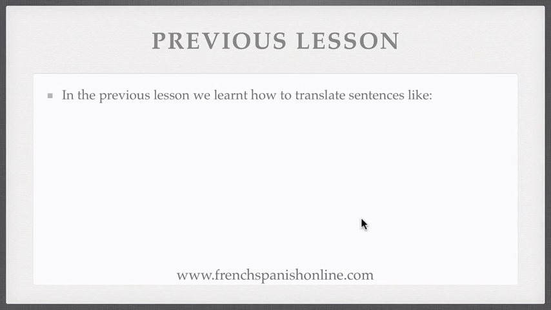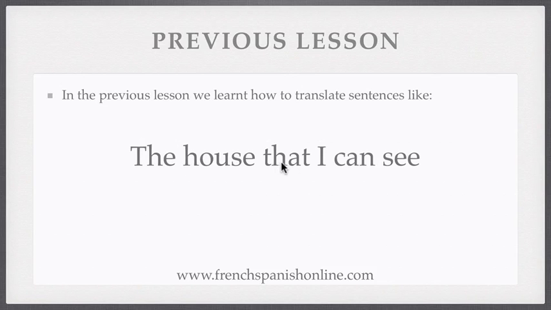The same thing with que: the house that I can see. Here, that is translated in French by que, because this time that is not the subject of the verb can, the subject is I. However, that refers to another noun in the sentence, which is house. So two reasons to choose que and to get la maison que je peux voir.